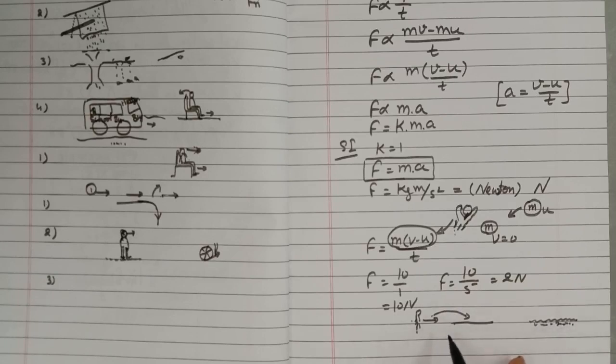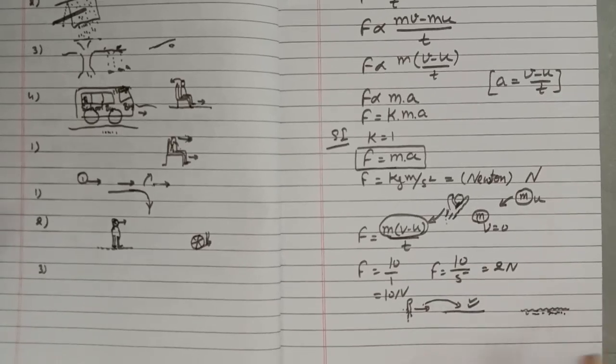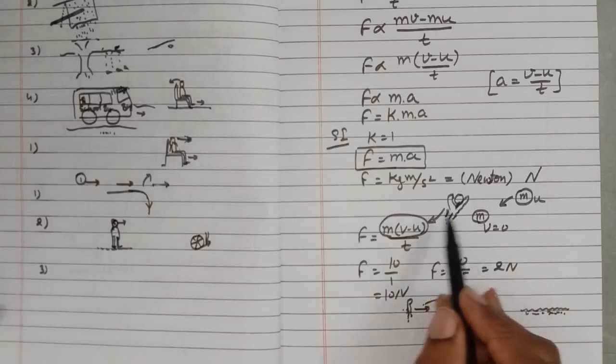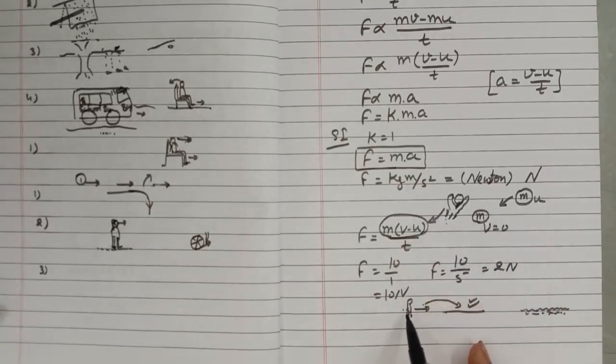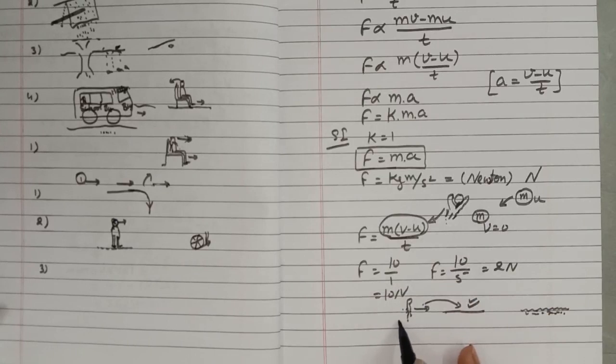So in which case will the jumper be hurt more? In this case, the jumper will be hurt more. You can understand it on this basis: the jumper has some momentum when moving towards the floor, since it has a mass and a velocity. When he jumps on the floor, his momentum becomes zero because the final velocity becomes zero.